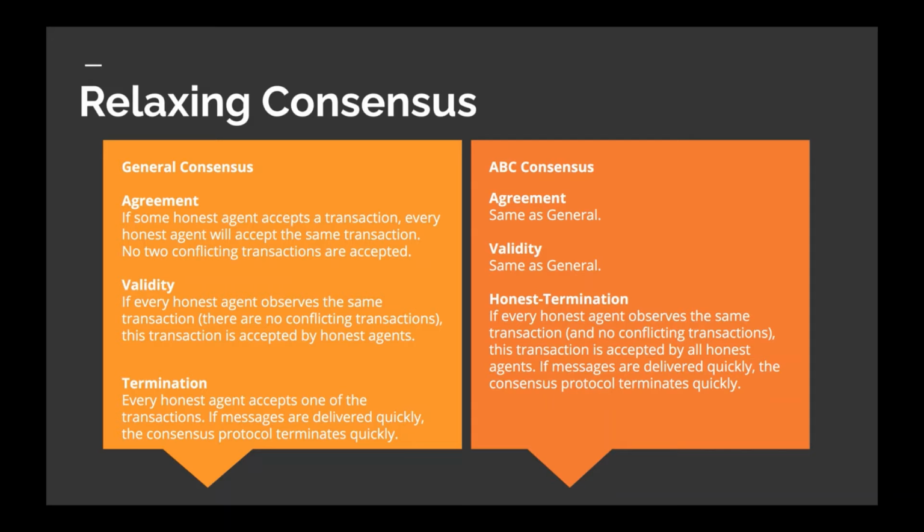Apart from that, the consensus and ABC consensus do not really differ: agreed-upon results are final, conflicting results are precluded, and honest transactions are accepted quickly. So surprisingly, despite the difference being so insignificant with respect to the functioning of the cryptocurrency, the relaxation allows ABC to combine a large set of advantages.